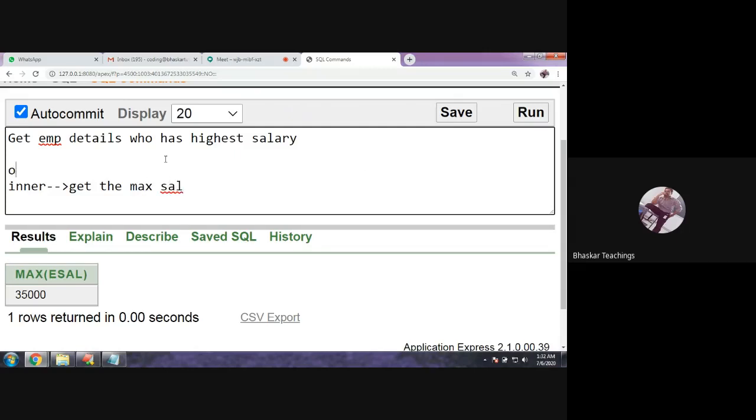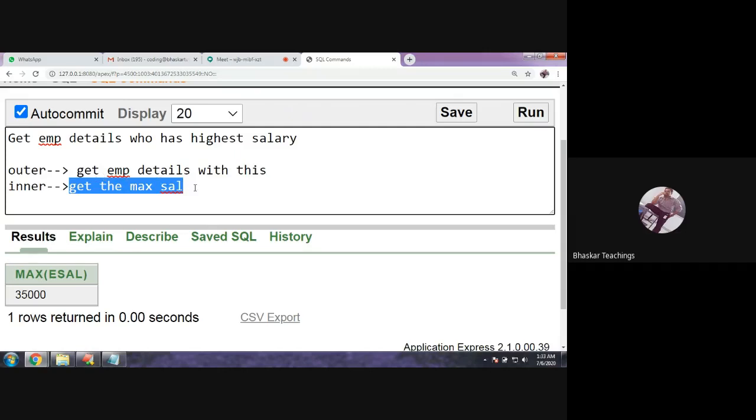And the outer query should be, as we know, the inner query will be executed first. So this will give you the 35,000. And now the outer query should get the employee details of the maximum salary, details with this salary which is retrieved by the inner query. This is the process. The inner query we will use to get the maximum salary. Now we will serve this result as input to the outer query and we'll get the employee details.